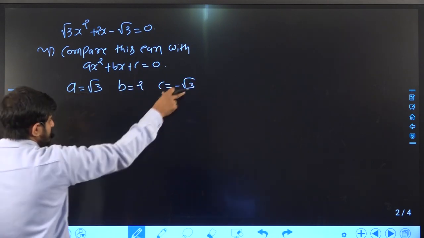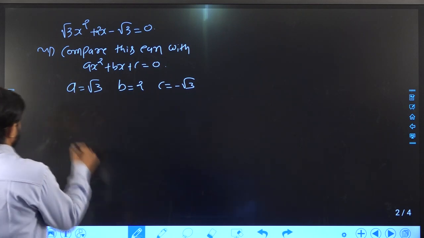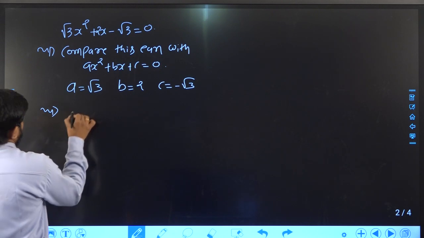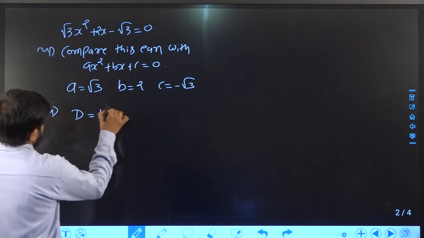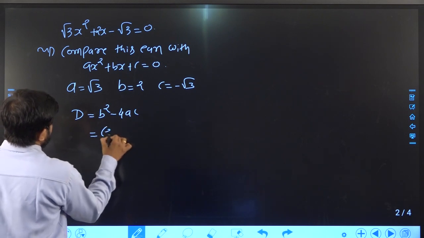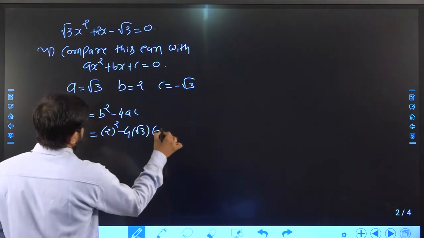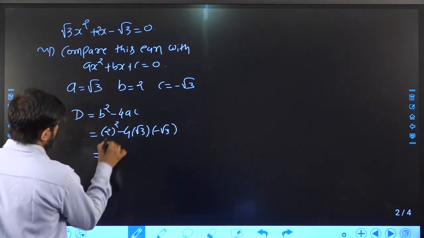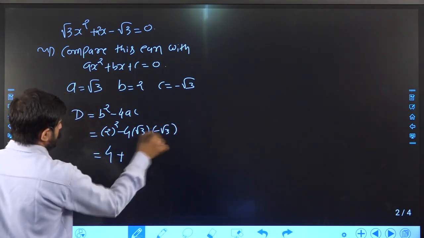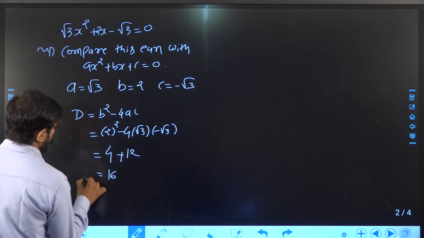You should consider the sign also. c is not root 3, c is minus root 3. Now find the value of the discriminant. The discriminant's formula is b square minus 4ac. What is b? 2 square minus 4, in place of a root 3, in place of c minus root 3. 2 square is 4, minus minus plus, root 3 times root 3 is 3, 3 into 4 is 12, so 16 is there.